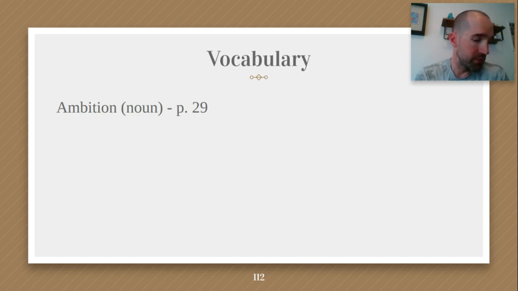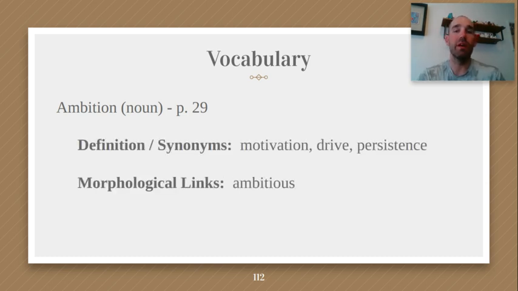It says, Burke put his ambition to make history ahead of the safety of his men. So in that sentence, we know from that section that he wanted to make history. I'm thinking that probably it's something he wants to do, and he put that ahead of the safety of his men. That's my guess right now, just based on the context. So it was his motivation, his drive, his persistence, sort of like his want.